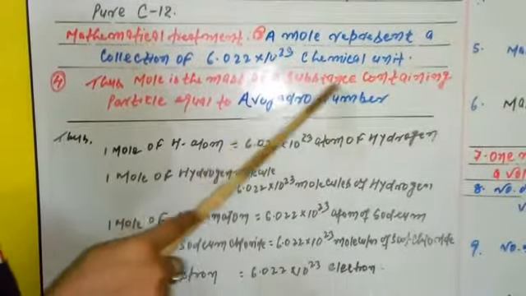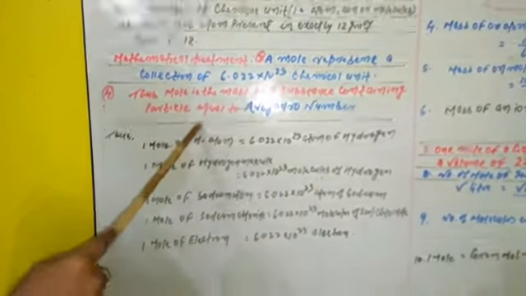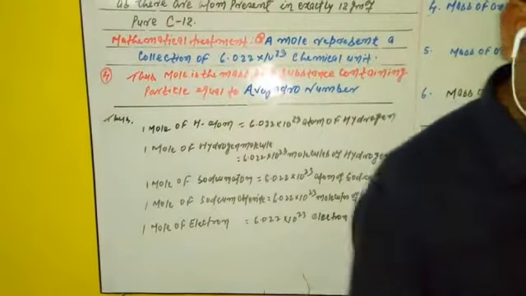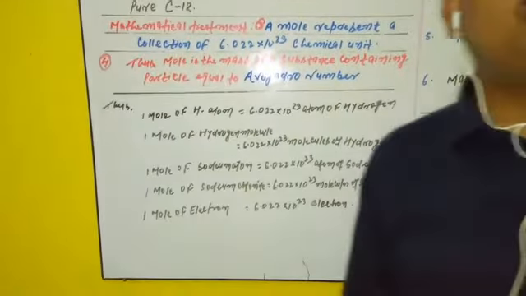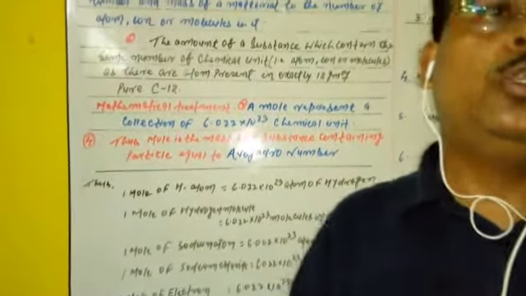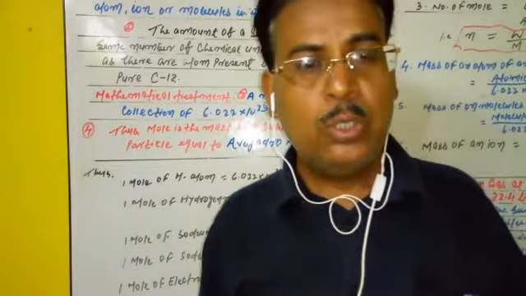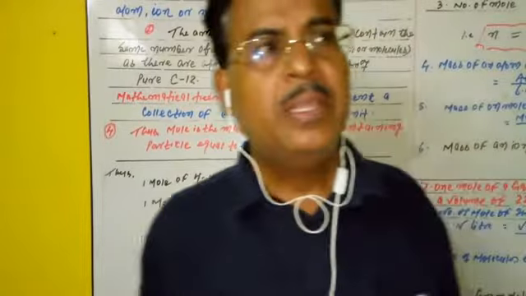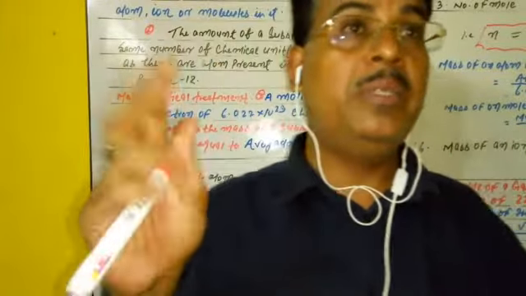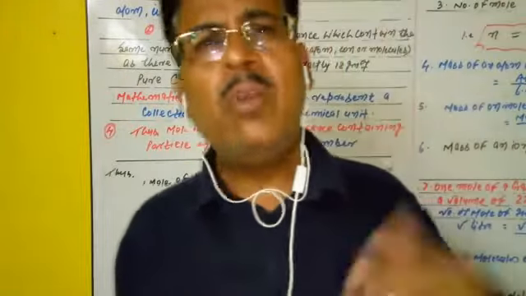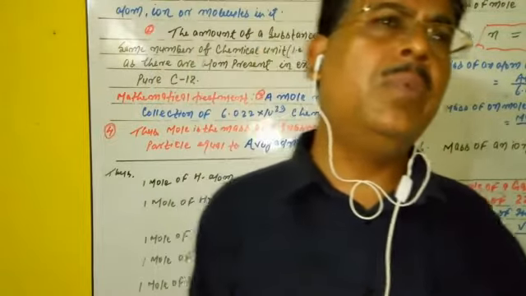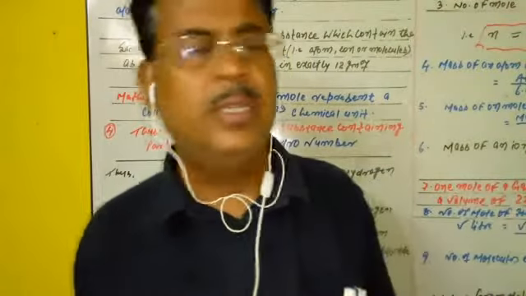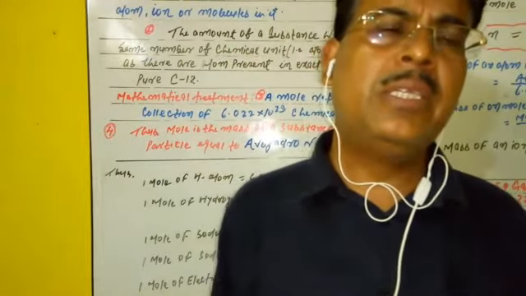One definition is also present like this: the mole is the mass of a substance containing particles equal to the Avogadro number, because you know the Avogadro number is equal to 6.022 into 10 to the power 23. We hope the definition is understood by you. But one thing may confuse students: how can we say that a mole is always equal to this mathematical term for atoms, molecules or ions in each case?